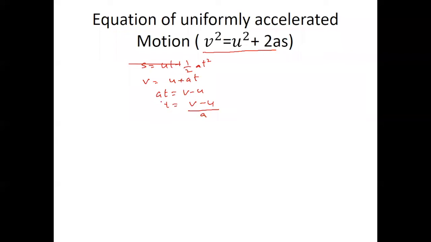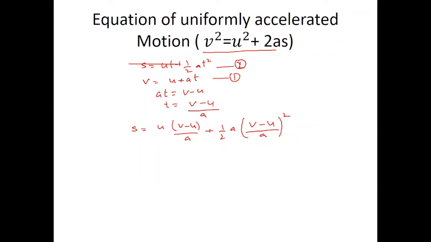If we put this value of t in the second equation, then s equal to u into (v minus u) by a plus half a into ((v minus u) by a) square. Is it okay? This is the second equation. This is the first equation.